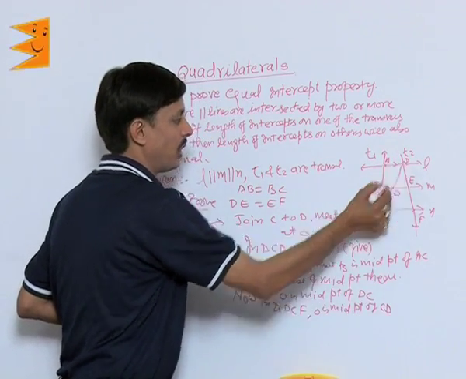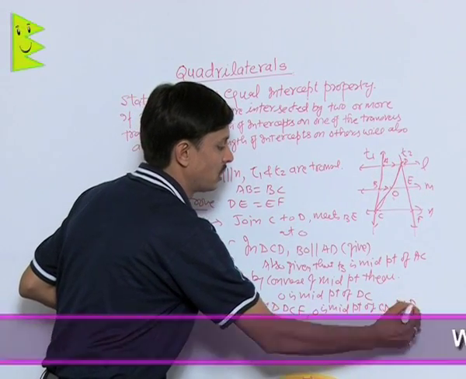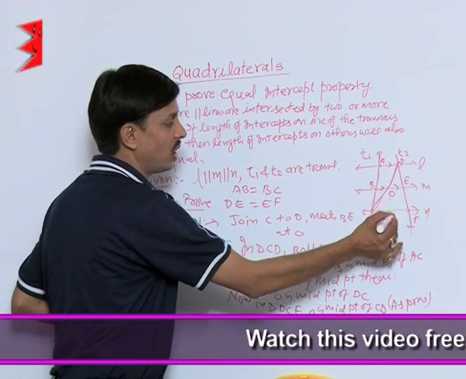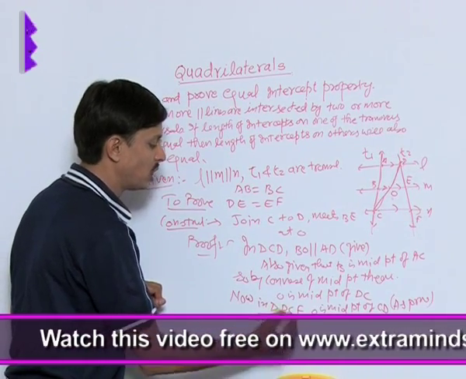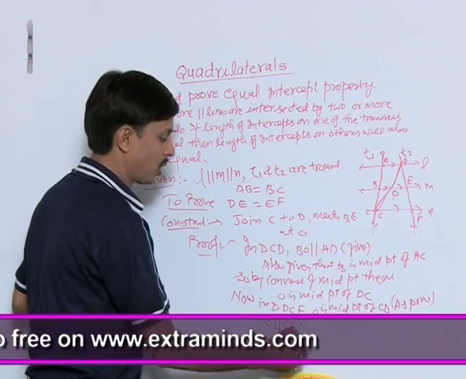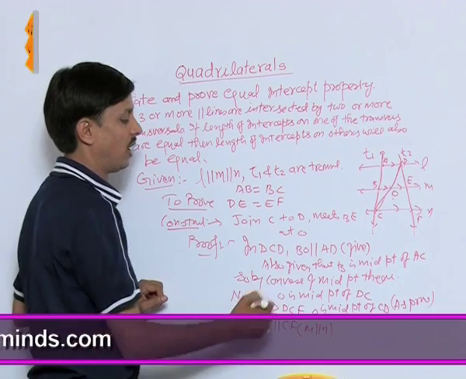CD. O is the midpoint of CD. Why? As proved. And this line OE is parallel to CF. As OE is parallel to CF is given, because M is parallel to N, so their parts are also parallel.